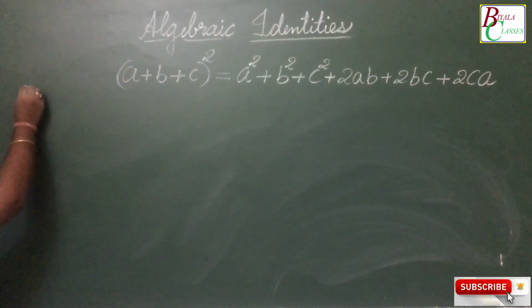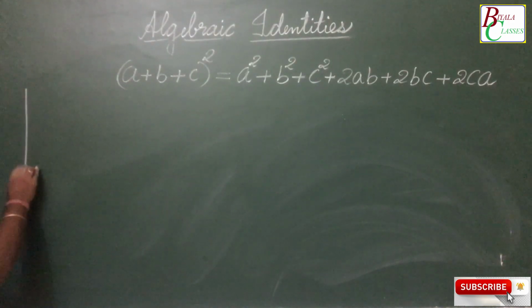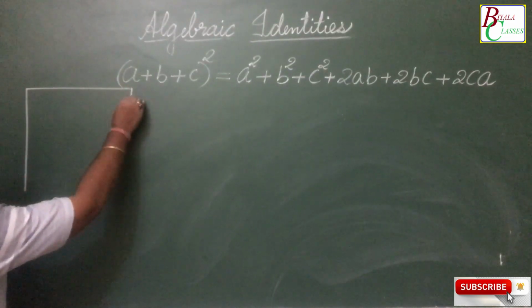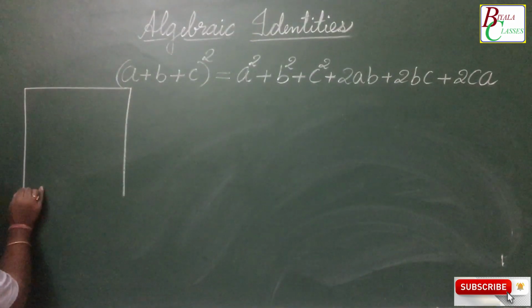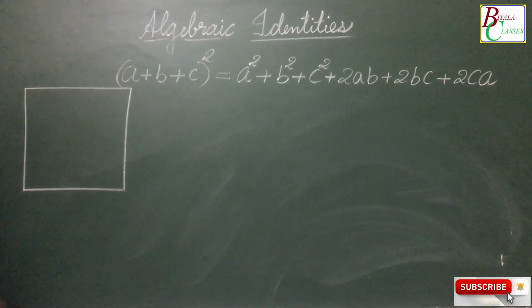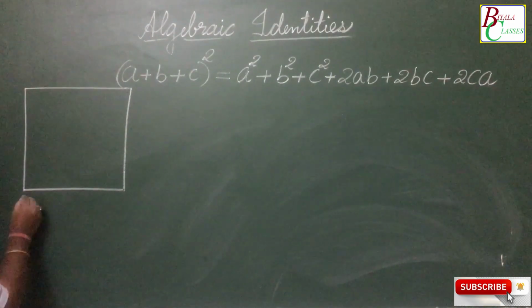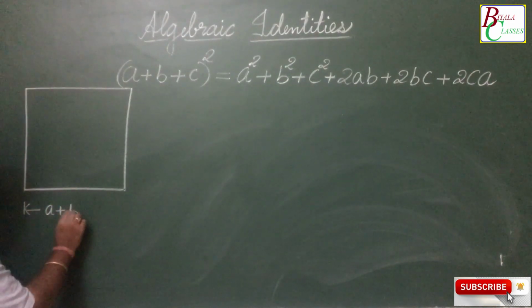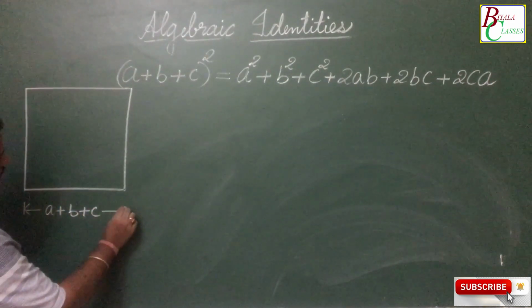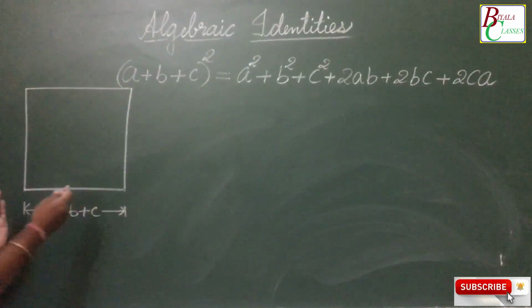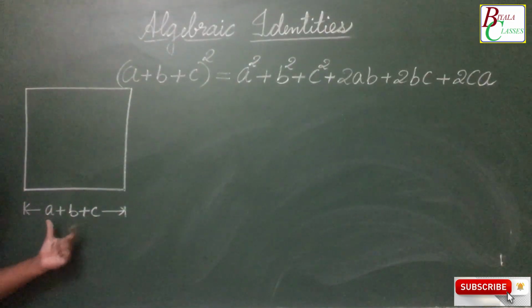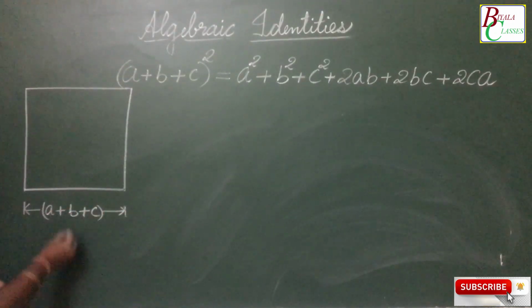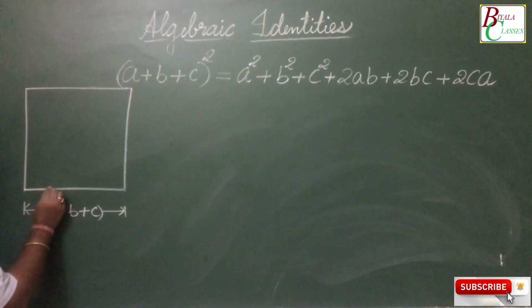So let's have a square whose side is a plus b plus c. Now when it is a plus b plus c, we can locate points on this.